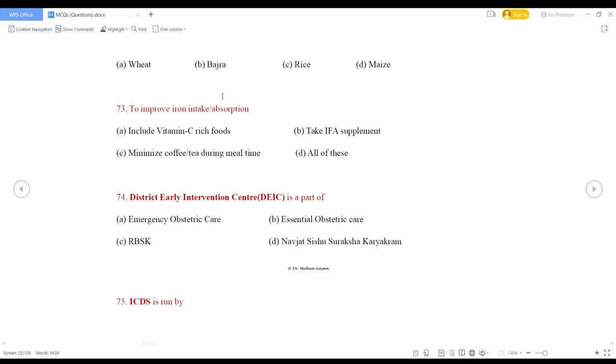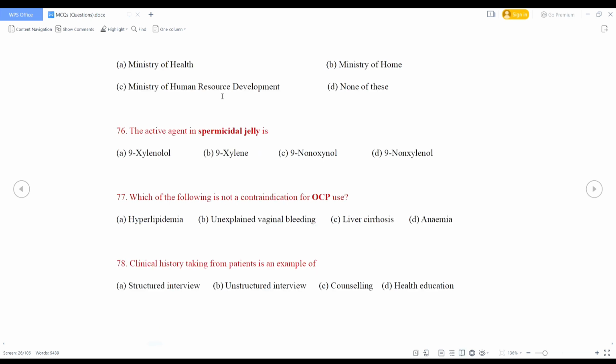ICDS is run by Ministry of Health, Ministry of Home, Ministry of Human Resource Development, or none of these. So here right option will be none of these, because it is run by Ministry of Women and Child Development.